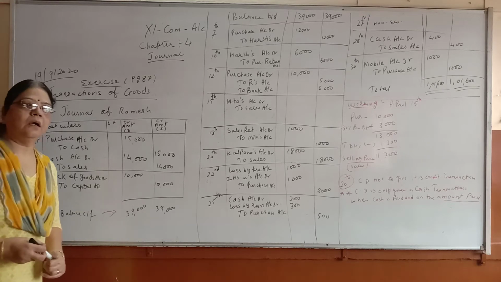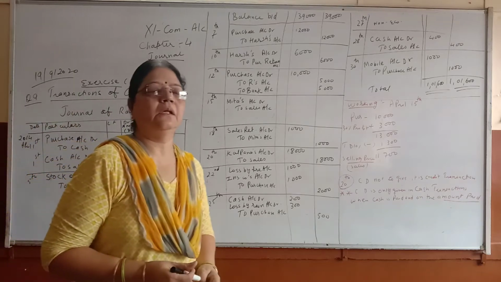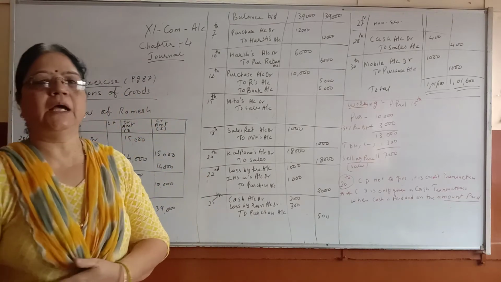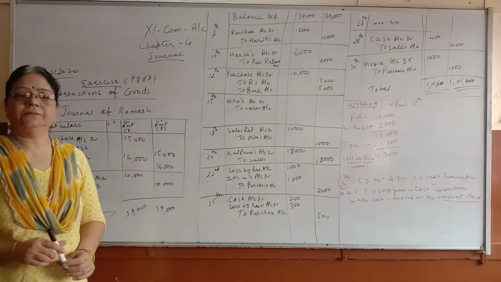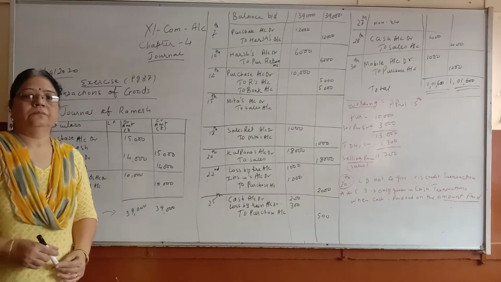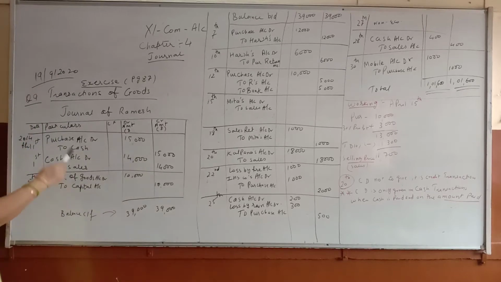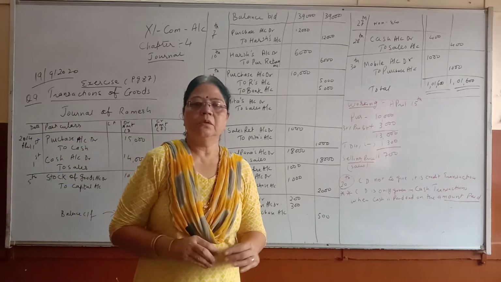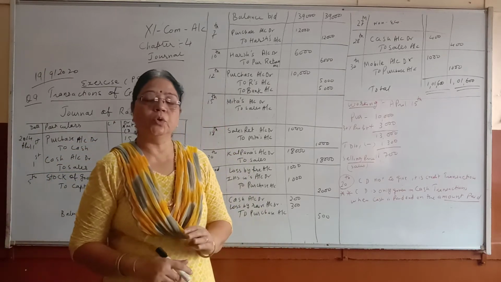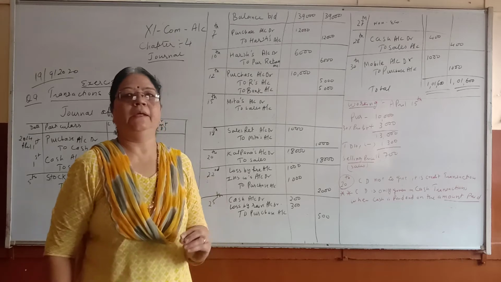As we are doing journal entries, in the last class we worked out question number 8. Question 9. In question 9 we are going to work out transactions of goods only.